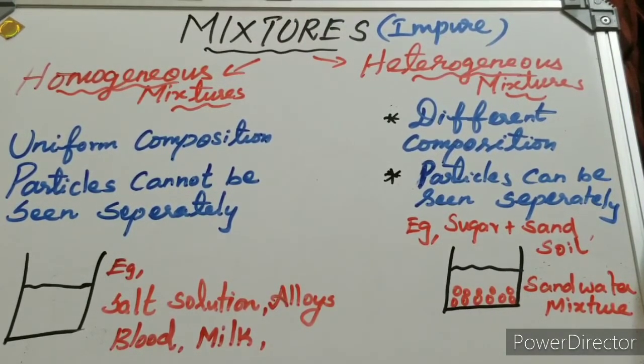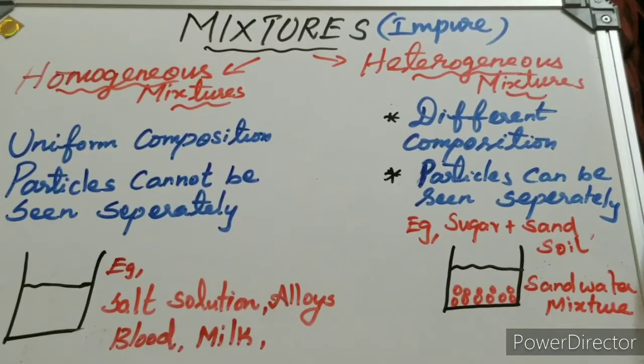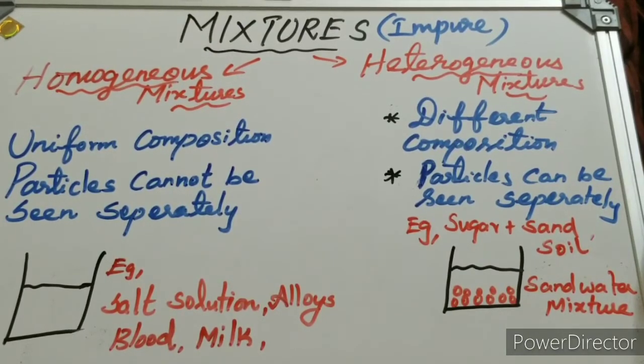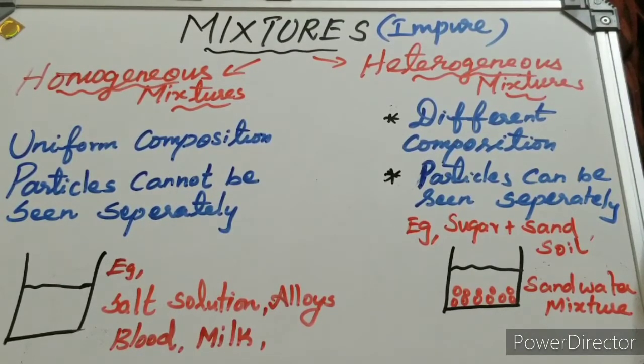What are heterogeneous mixtures? Hetero means different, so a heterogeneous mixture contains different compositions, and the particles can be seen separately. A very easy example: take a small amount of water and add some sand particles. Slowly the sand settles at the bottom.